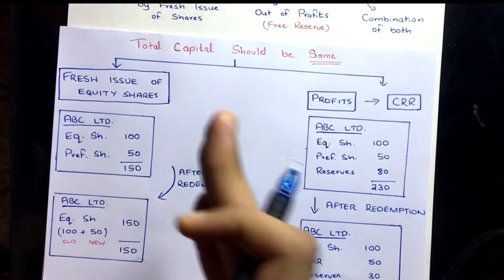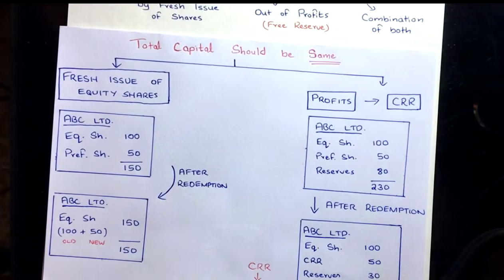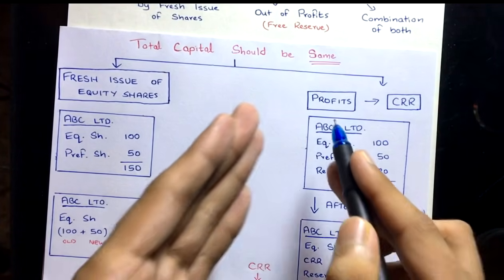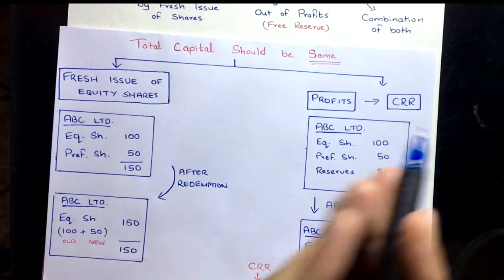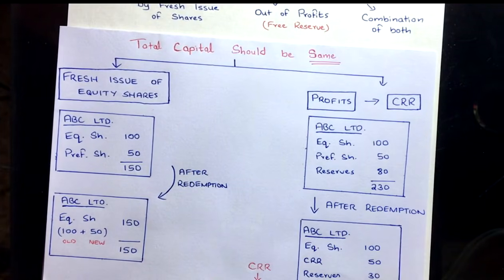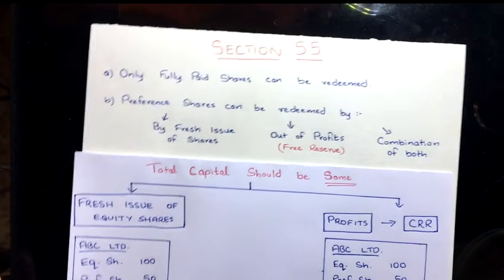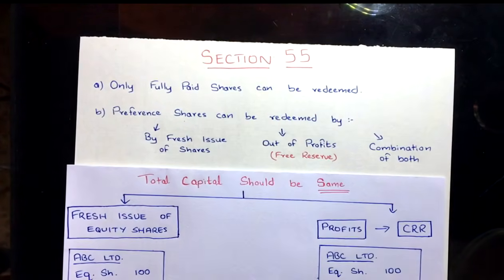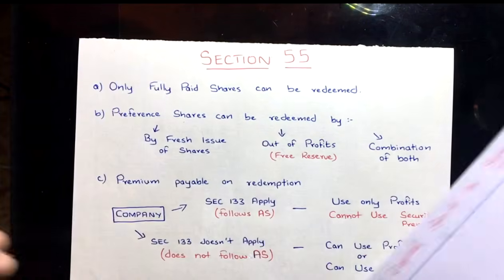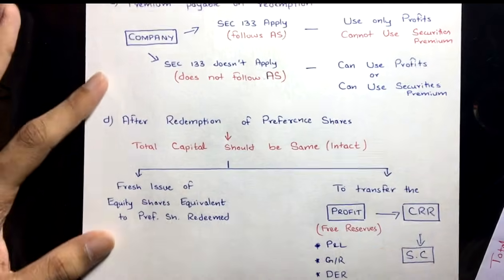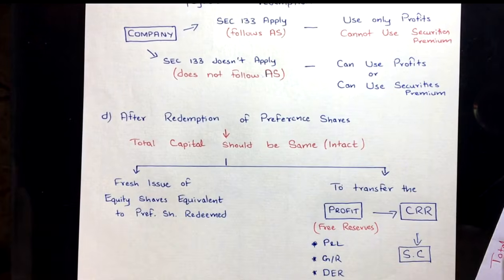The first way is fresh issue of equity shares. The second way is to transfer the profit, the free reserves, to CRR. This is what has to be done and complied with. We have to comply with section 55 of the Indian Companies Act 2013. Simple, right? It's very simple. Once we solve the problem, you will get this.